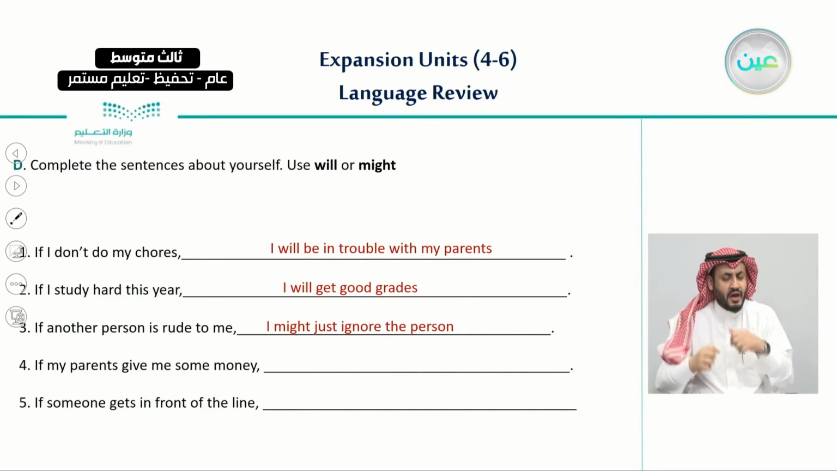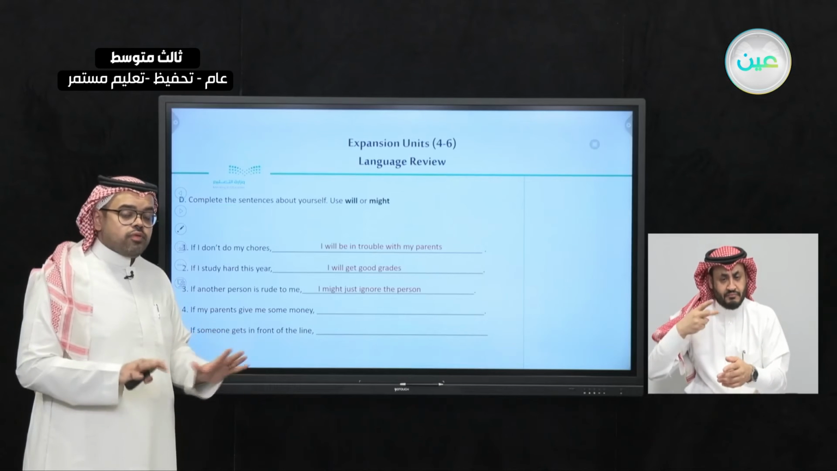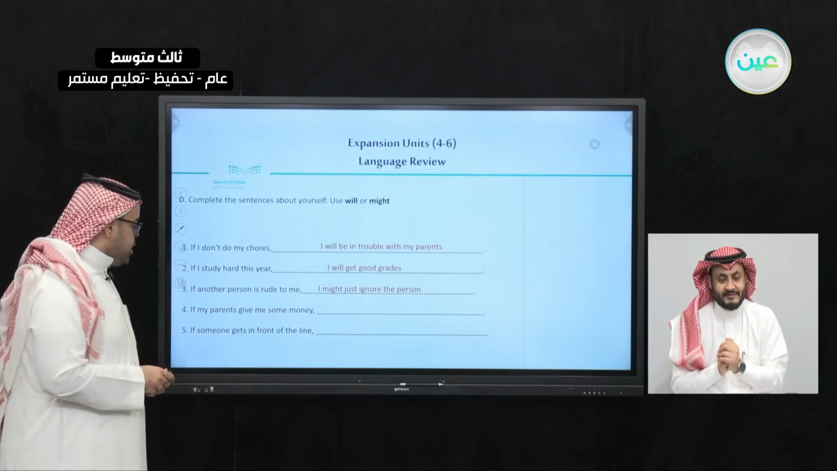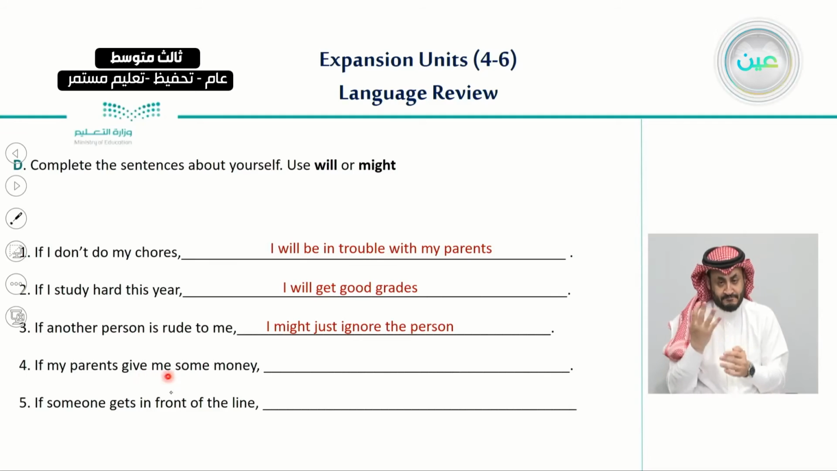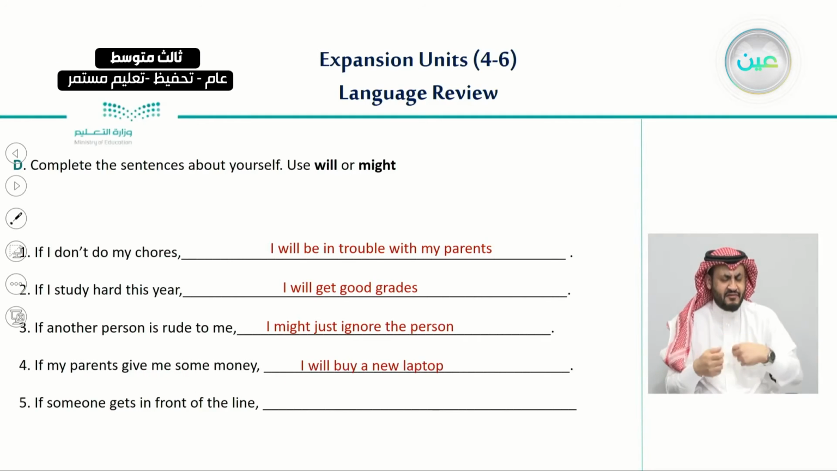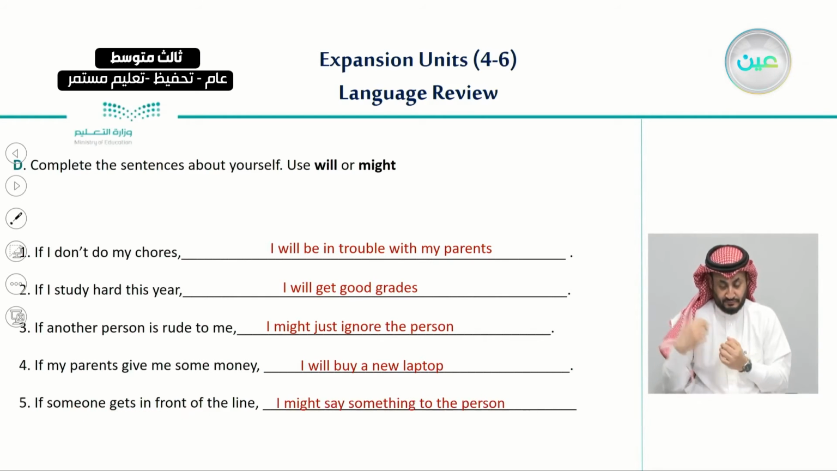Some of you may use might here, or may use will, as long as you are following the same form. And number four: if my parents give me some money, I will buy a new laptop. And number five, finally: if someone gets in front of me or in front of the line, I might say something to that person.